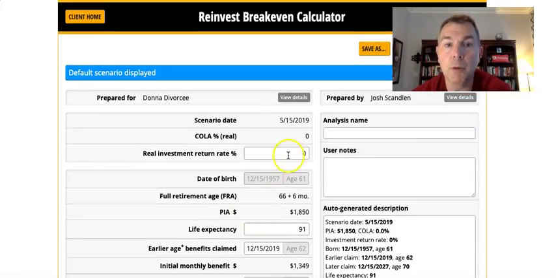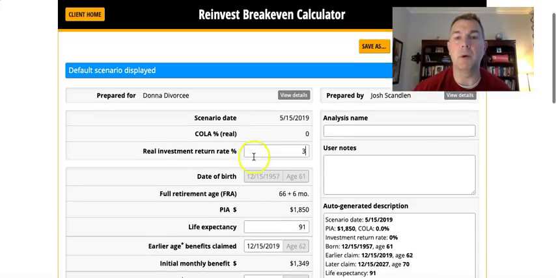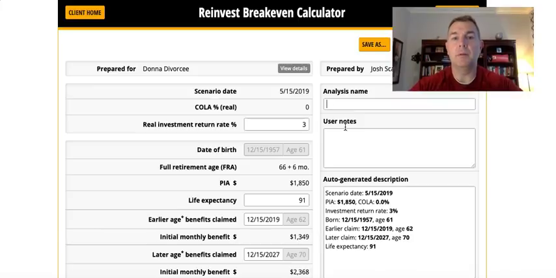So let's start with a real investment rate of return. If we have 2.6 cost of living, that's roughly inflation. We'll say 3% just for the time being. Real returns. Again, this is not factoring taxes either.